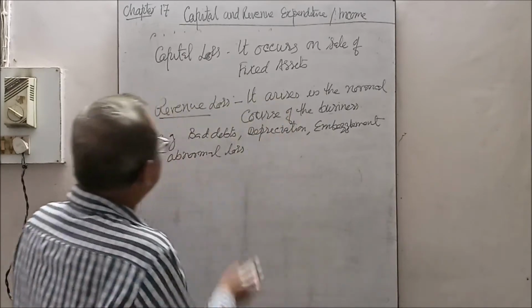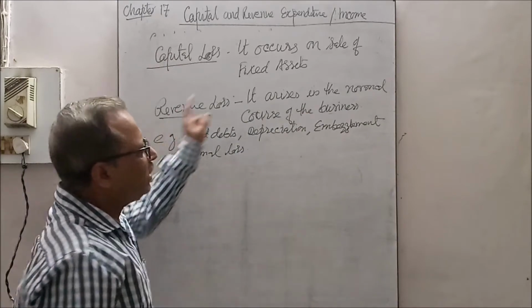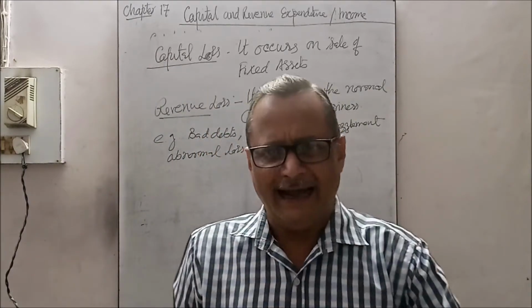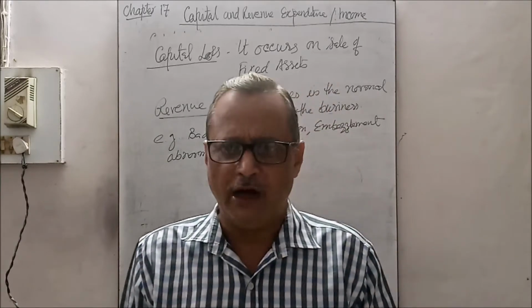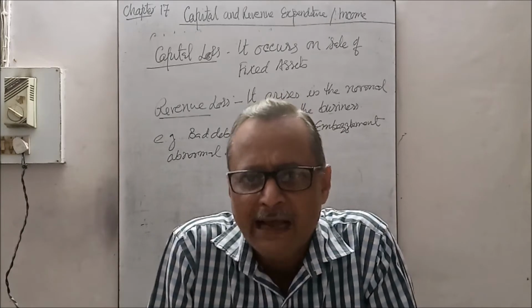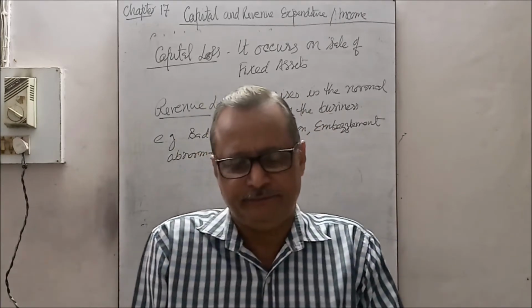Now, the next is the capital loss. The capital loss occurs on sale of fixed assets. Suppose an asset appears in the balance sheet at a book value of rupees 1 lakh, and that is sold for rupees 80,000.